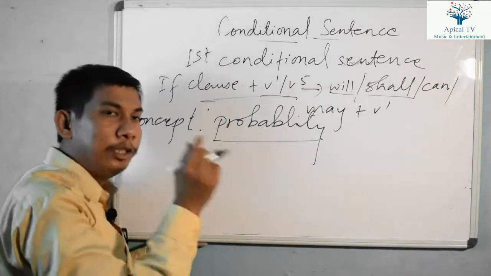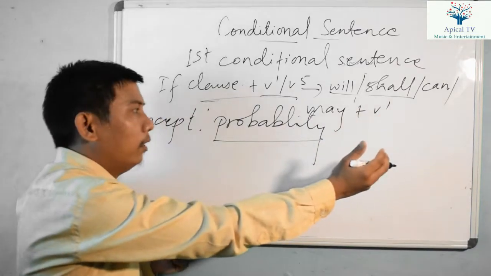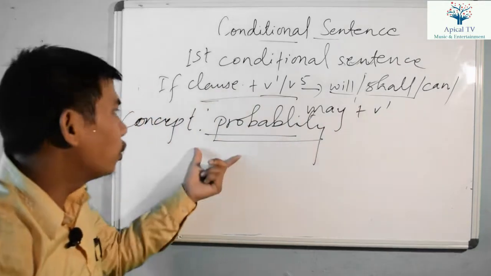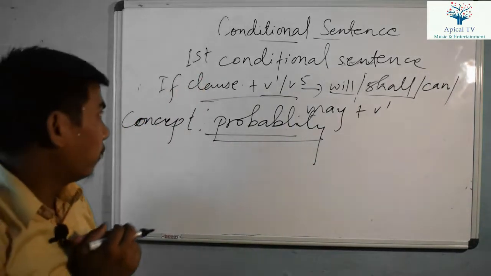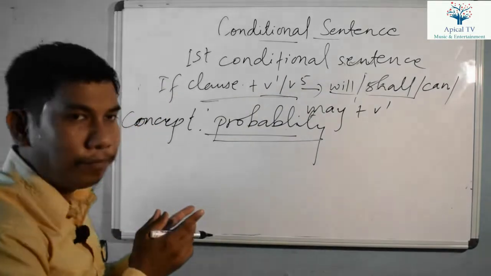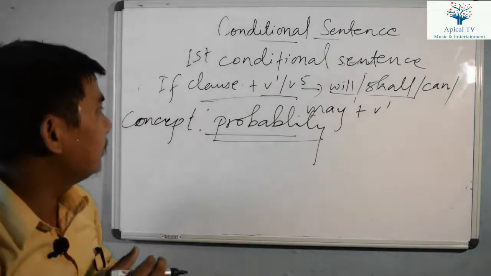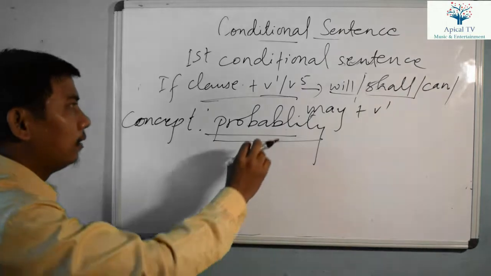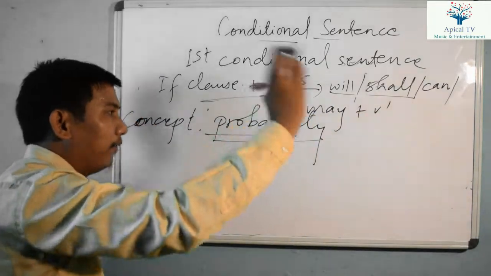Zero conditional sentence is used for those general statements which show possibility or probability. To show probability we use first conditional sentence, right? But in zero conditional sentence the condition is for the universal fact, for cause and effect, but we use first conditional sentence for the possibility, right? Sometimes the action may not be real, right?